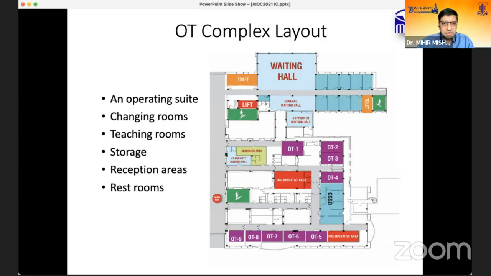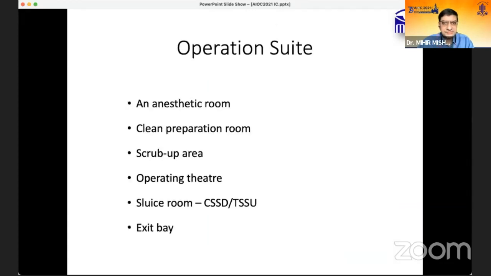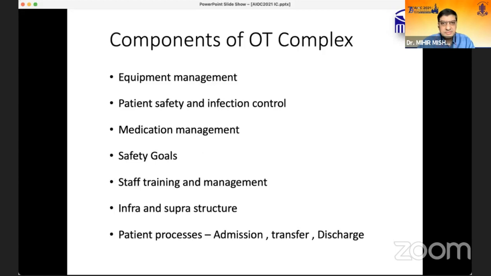Coming to the layout proper, it consists of an operating suite, changing rooms, teaching rooms, storage, reception area, and restrooms. The operation suite consists of an anesthetic room, the clean preparation room, scrub-up area, operating theater, a sluice room, the CSSD or central sterilization department, and the exit bay.